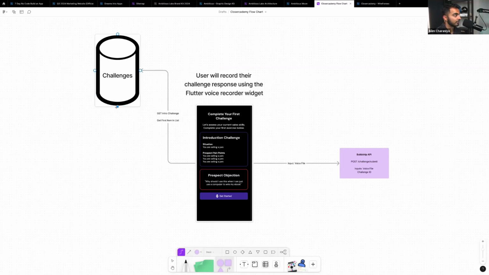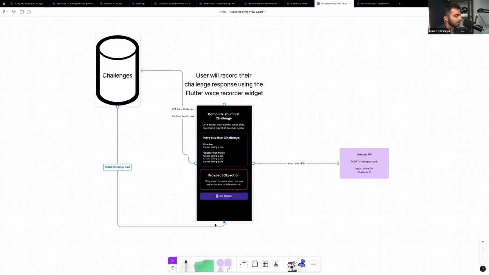And then from the challenges database, that will output onto the page. It will say return challenge data. Okay. So now we have a flow where we get the challenge from the database and then we return the challenge onto the page. This is called two-way data binding and it's built into FlutterFlow.